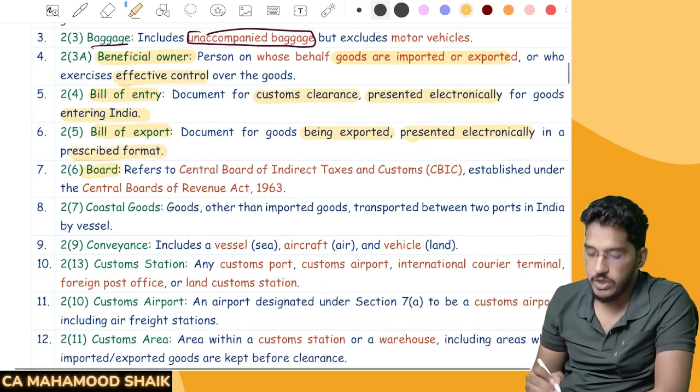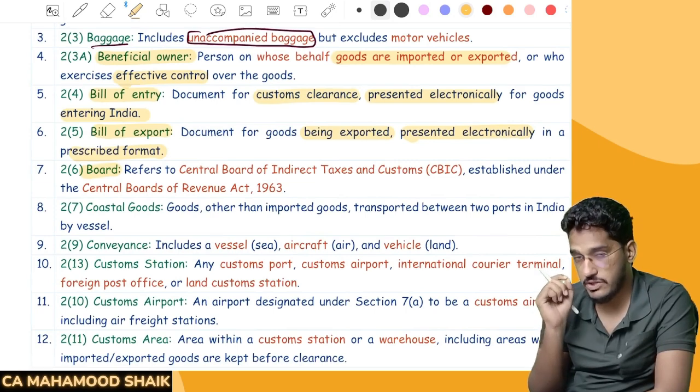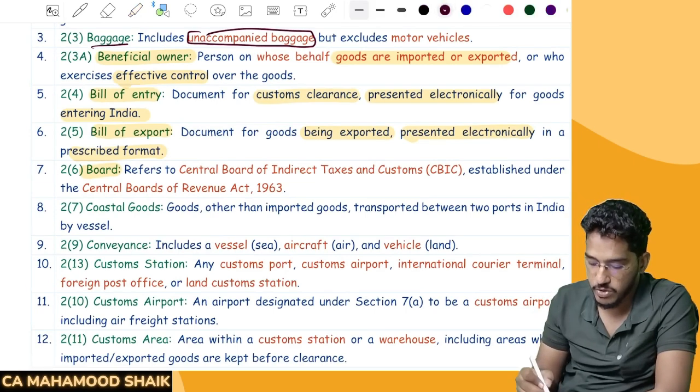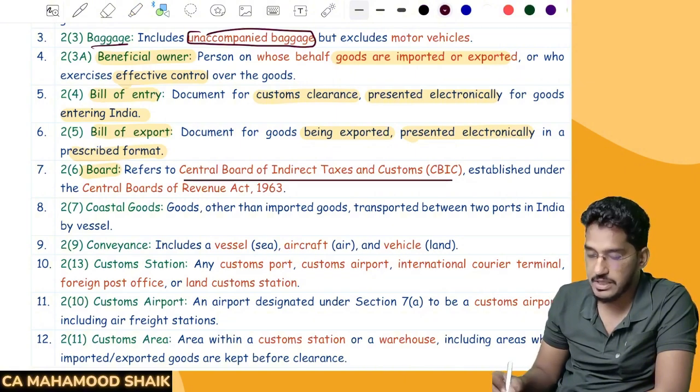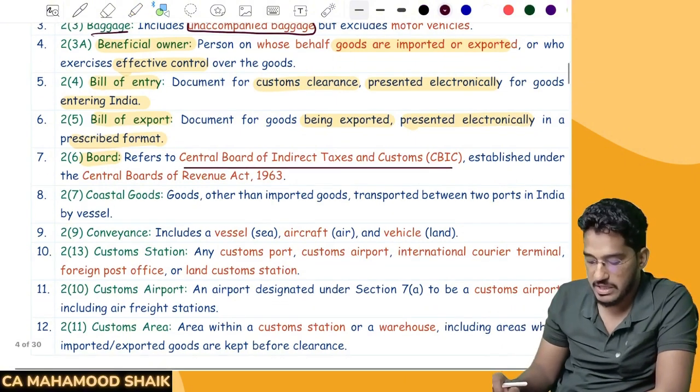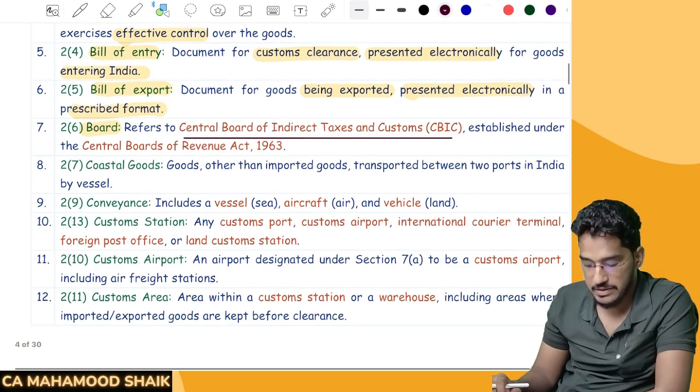Now, what do you mean by board? At various places they use the phrase board. To which board are they referring? Whenever they say board, they are referring to the Central Board of Indirect Taxes and Customs, CBIC, which is established under the Central Boards of Revenue Act 1963.